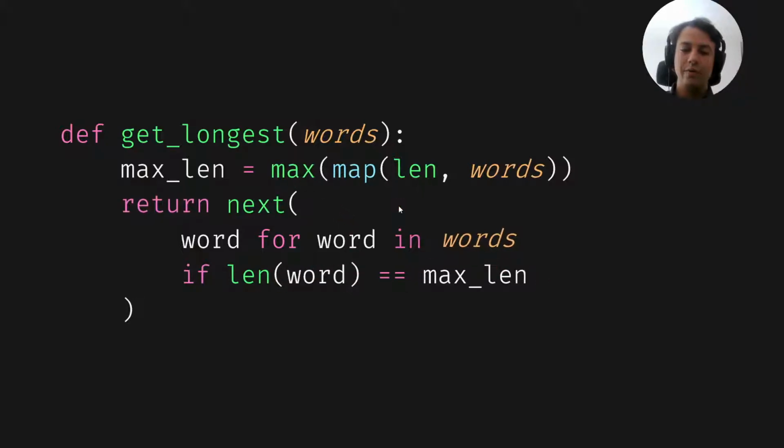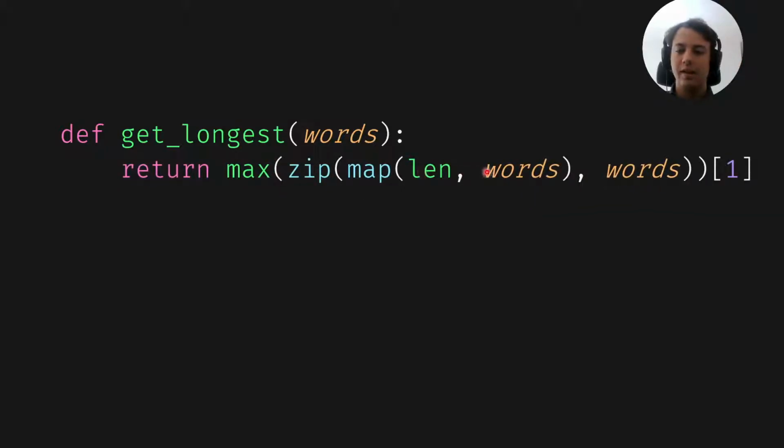But then we figured that zip with the lengths and the words was already quite close to what we wanted, because tuples can be ordered in Python, and their ordering depends on comparisons of the respective indices. And so if we have the lengths first, we can order the tuples by the length. And so the maximum tuple in here would be the tuple with the longest word and its length. And so then we index into the tuple to figure out what the word is. But essentially we use max to take care of the whole search. We don't need a for loop, we can just use max.